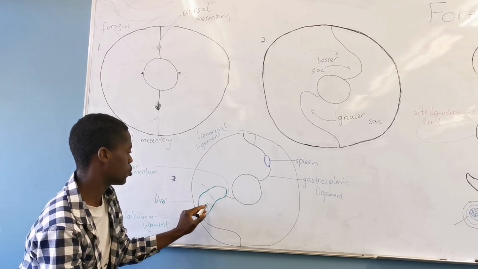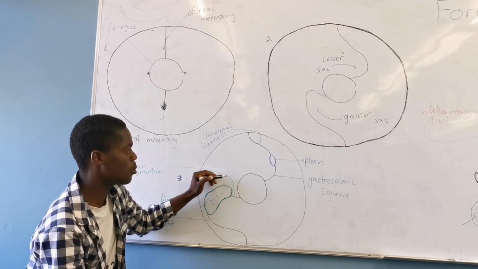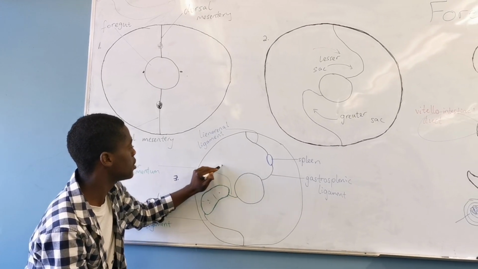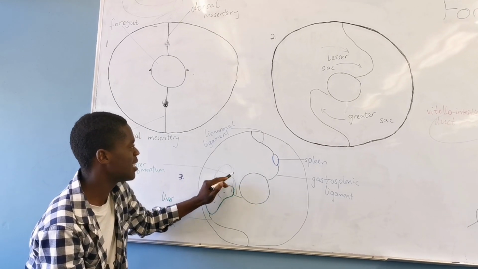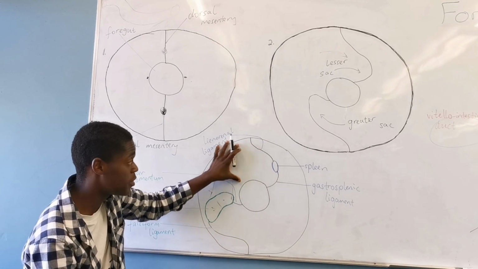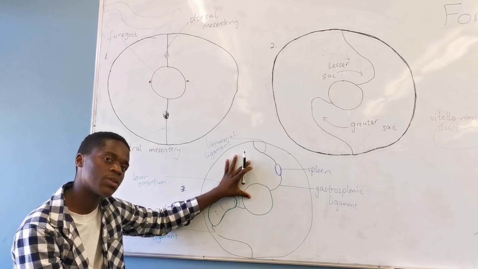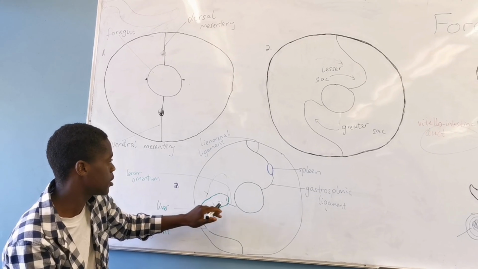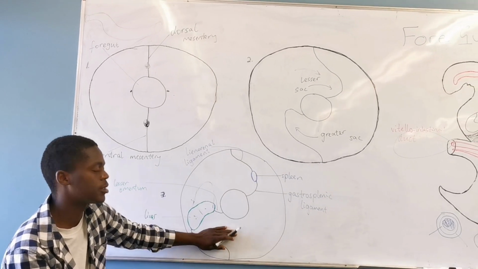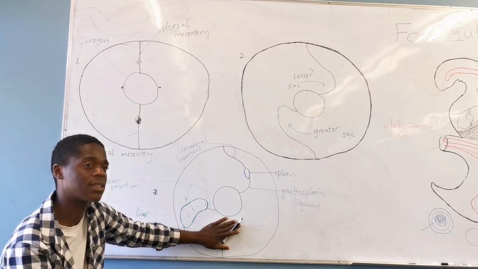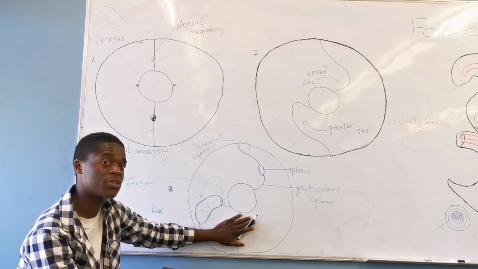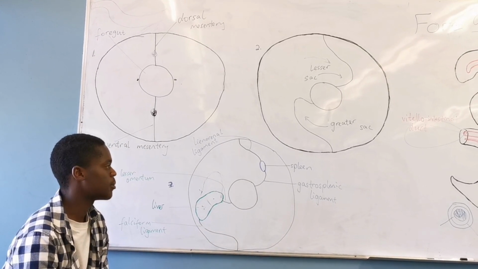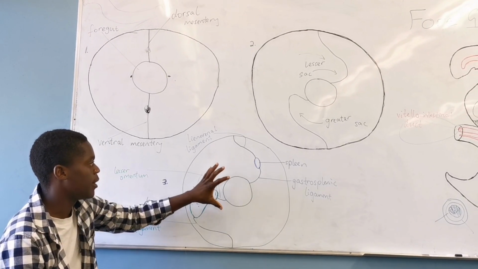So the liver has two lobes, the right and the left lobe. You realize that the right lobe of the liver is going to be growing to a greater extent than the left. So the right lobe will continue pushing into this area, and this will result in even more narrowing of this area, which we are referring to as the what? The lesser sac, right? But we need to know that there is still a connection between this lesser sac and the greater sac through something called the epiploic foramen of Winslow, which we are going to be mentioning, right?